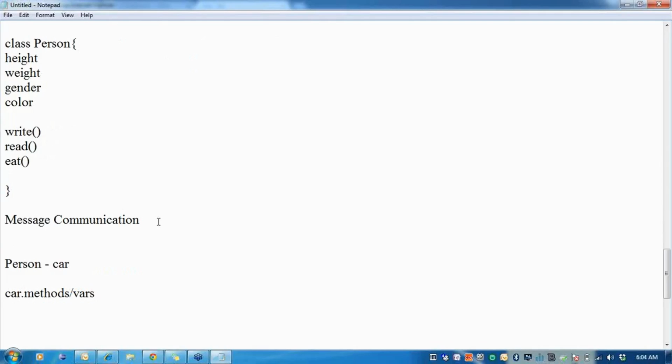So via the car, I can open the car, close the car, brake the car, accelerate the car. Unlike two method calls, calling one method from another method, here I use a convention called object name dot method name or variable name. This is the basis of any object-oriented programming language.